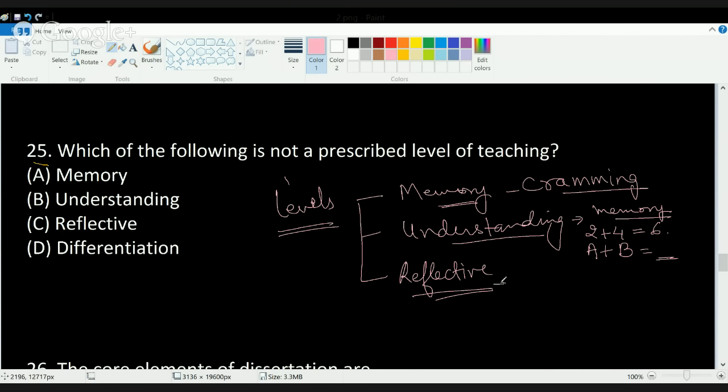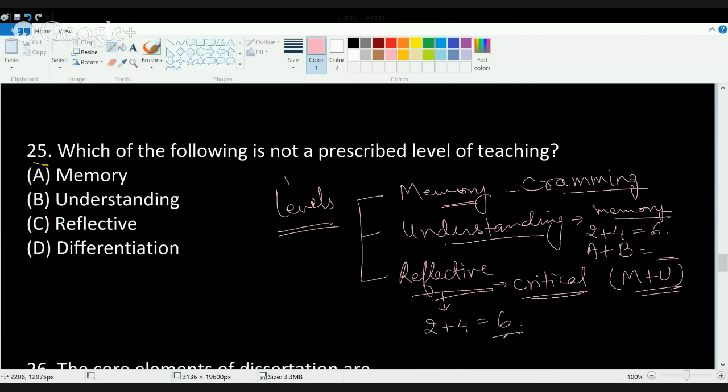The reflective level is the most important or the critical level of understanding. This involves memory plus understanding. So you have memory plus understanding in this level. And under the reflective level, if I tell you 2 plus 4 is 6, you'll be able to understand that when you are adding 2 numbers, you are getting a third number that is bigger than that.